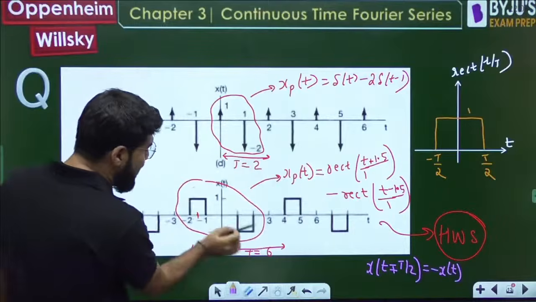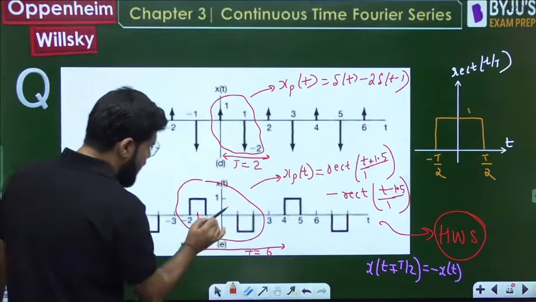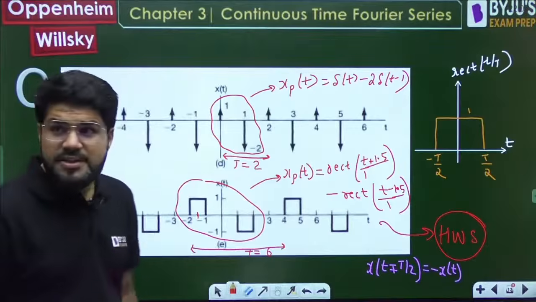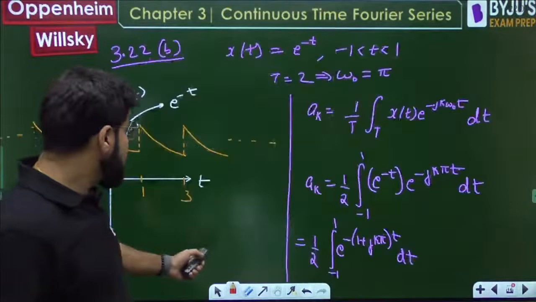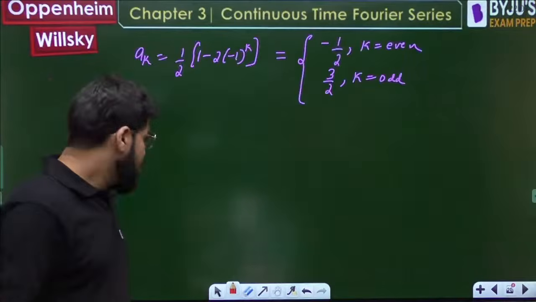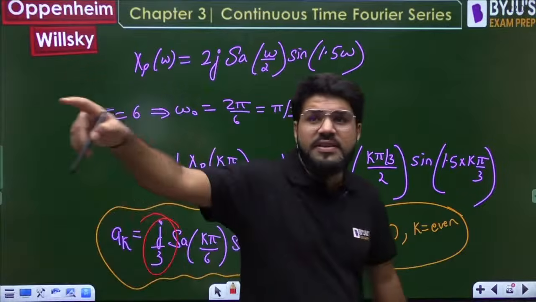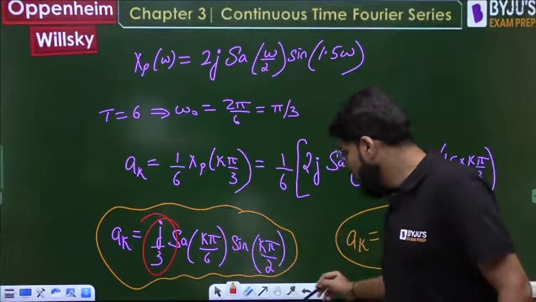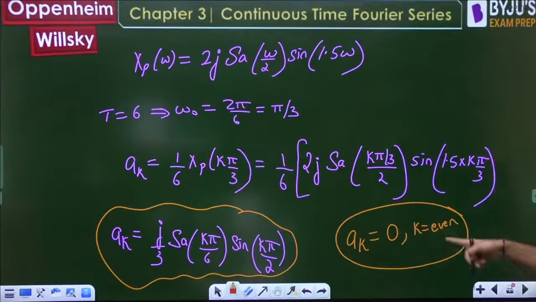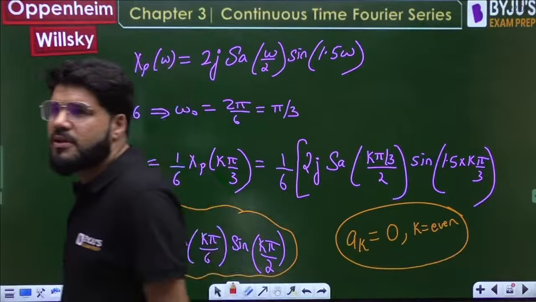At the same time, the signal is odd symmetric. There is a symmetry in the second and fourth quadrants. The signal is odd symmetric. Because the signal is odd symmetric, keep noting, the signal is real and odd. So the Fourier series coefficients are pure imaginary. They start with j into something. Pure imaginary. And because of half wave symmetry, ak is 0 for even harmonics, not always, but for even harmonics.